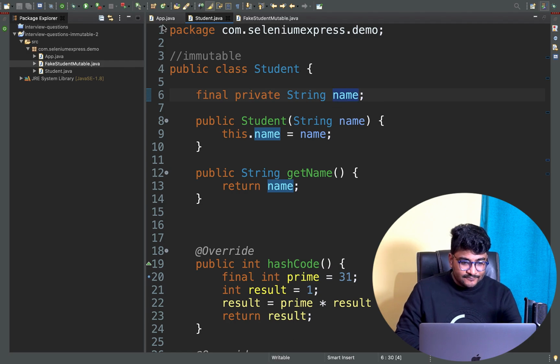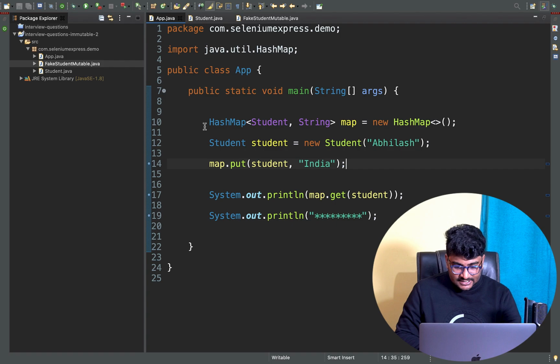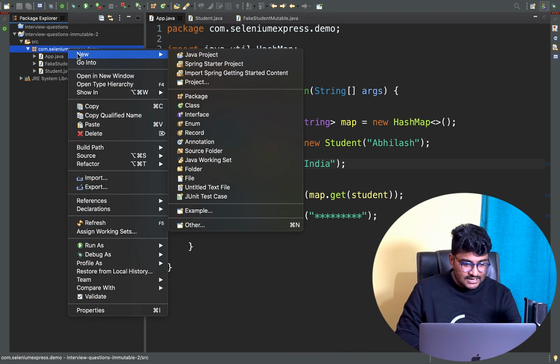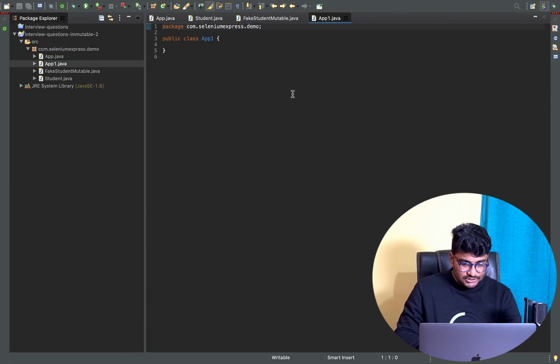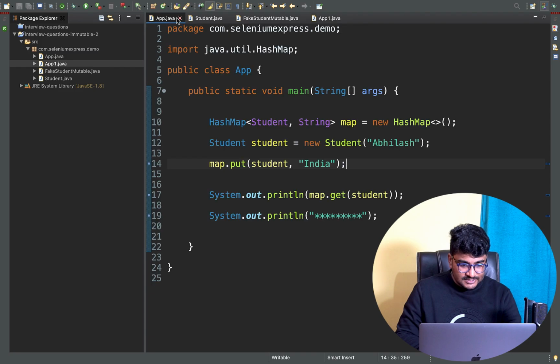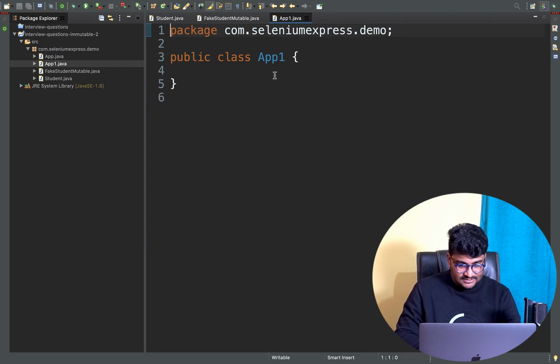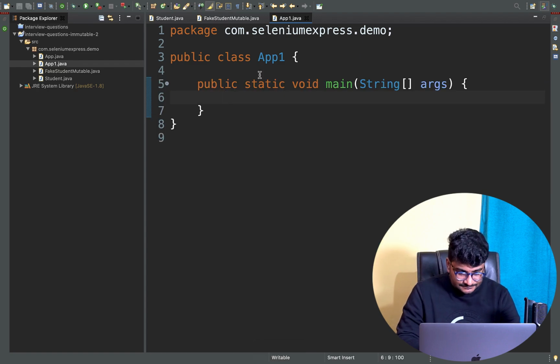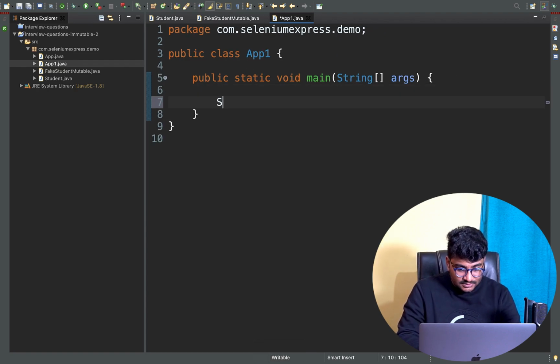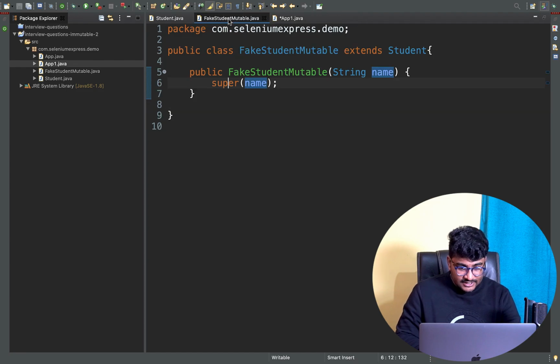For example, if I go to app.java, right now there are so many things. Let's not use this app class right now. Let me create a new class called app1, and I'll use that class from scratch. Let me remove this app.java. Right here inside the app1 class, I'll have a main method. The new class that I've created is fake student mutable, right?